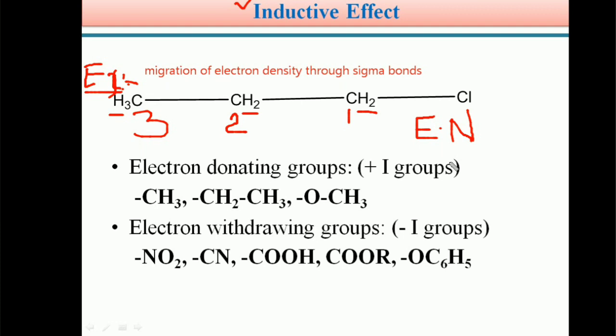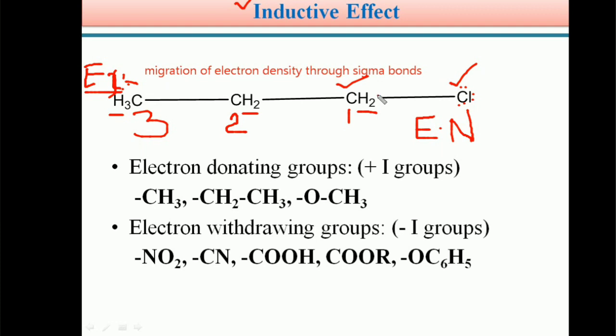An atom that attracts a bond pair of electrons towards itself is known as electronegativity, and the atom is said to be an electronegative atom. Students, we know very well about chlorine. Chlorine is more electronegative than the carbon atom. The electronegativity of carbon is less than the electronegativity of chlorine. Therefore, because chlorine has three lone pairs of electrons, it is a highly electronegative element.